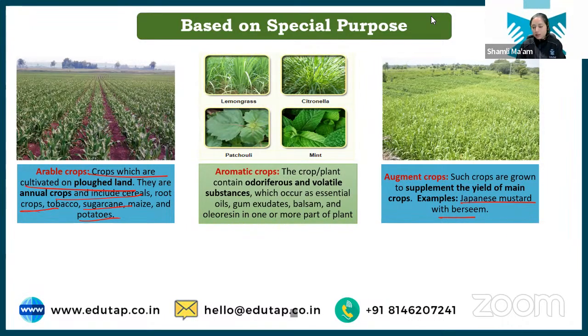Yes, Parag, you can say likewise also, crops for which tillage or plowing is done are arable crops. No, Japanese mustard is not the main crop. Japanese mustard is the augment crop. Main crop is berseem.